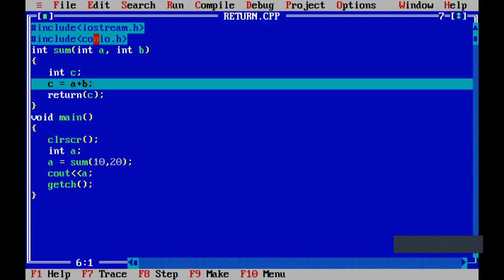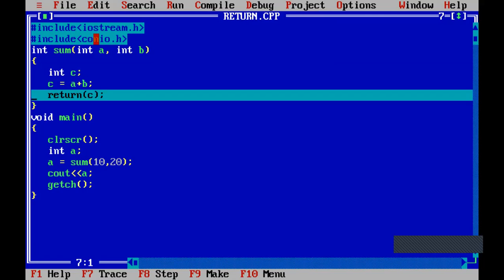C is equal to A plus B. Next statement is return C. So whenever program control comes to the return statement, return means it should go back. So where should it go back? To where it has come from. We have come from the line A is equal to sum of 10, 20. After that line, what is the next statement present? Cout A. So it will go to that line, because A is equal to sum of 10, 20 has worked.